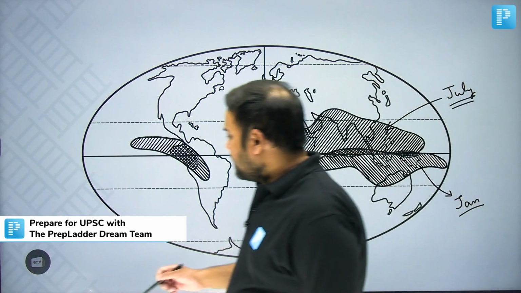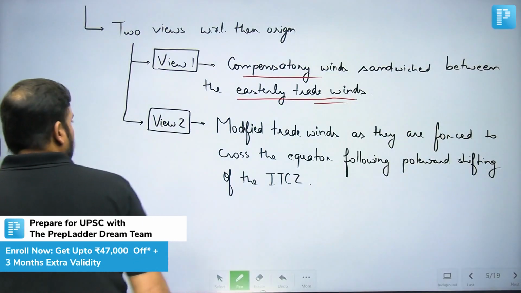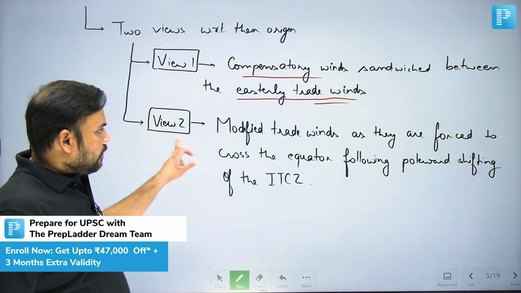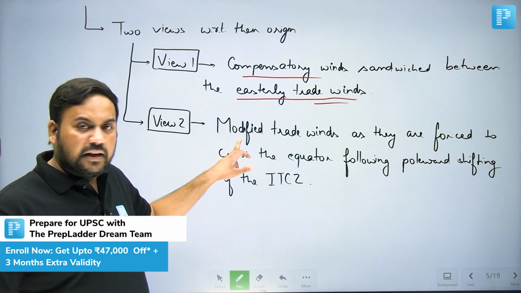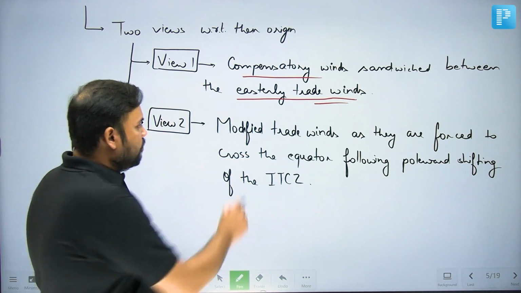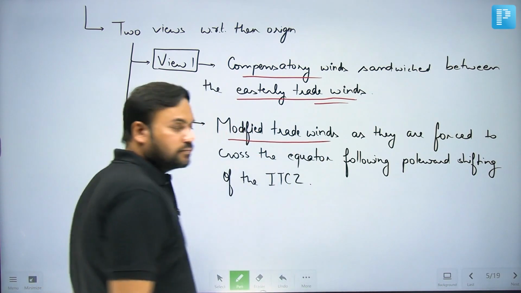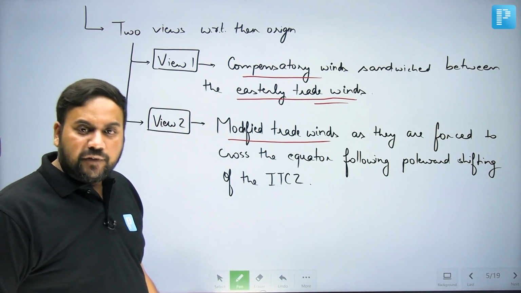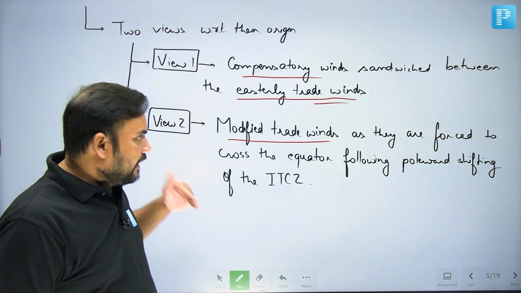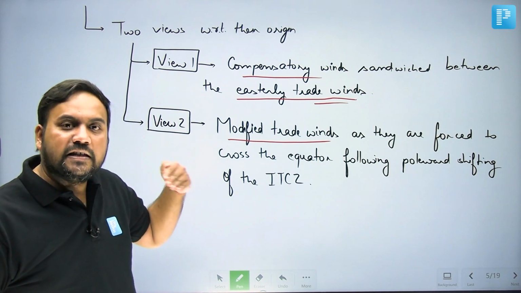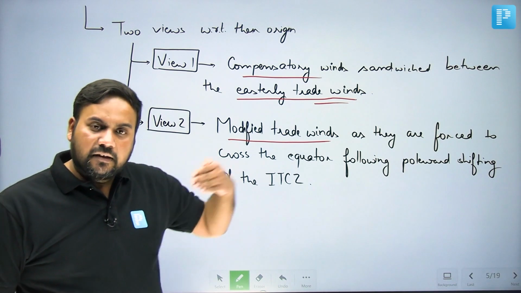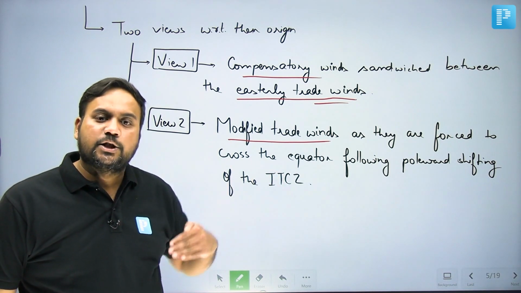As a result of this, a second view has been forwarded, and this second view simply says that they represent modified trade winds. They are simply modified trade winds, because with the shifting of the ITCZ, as the sun's direct rays shift, the trade winds are affected.